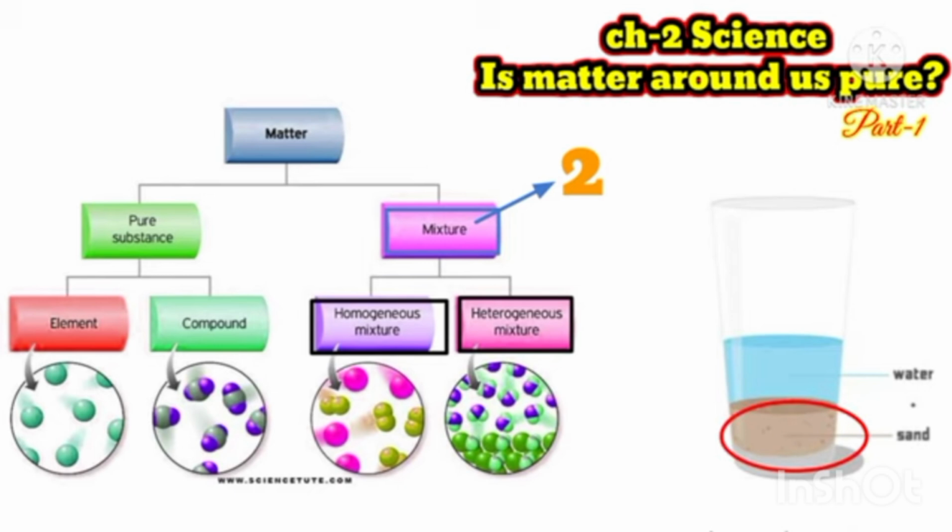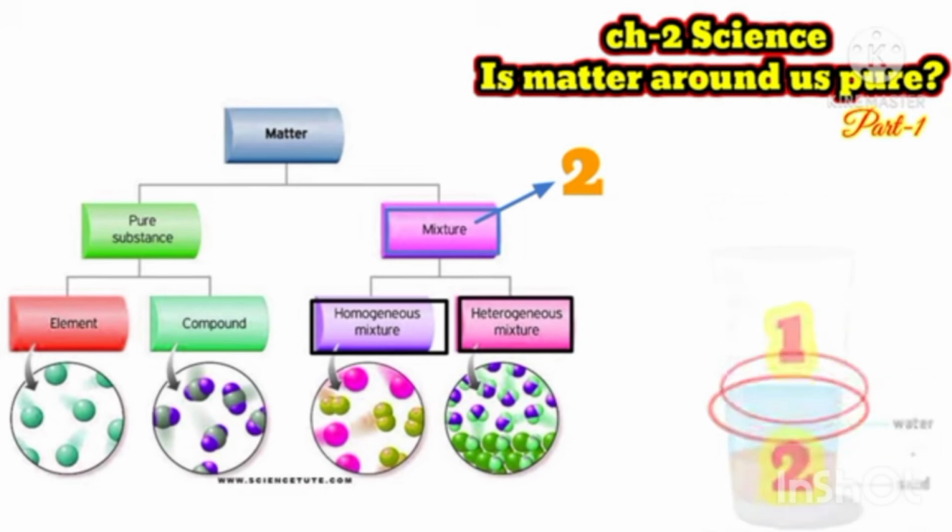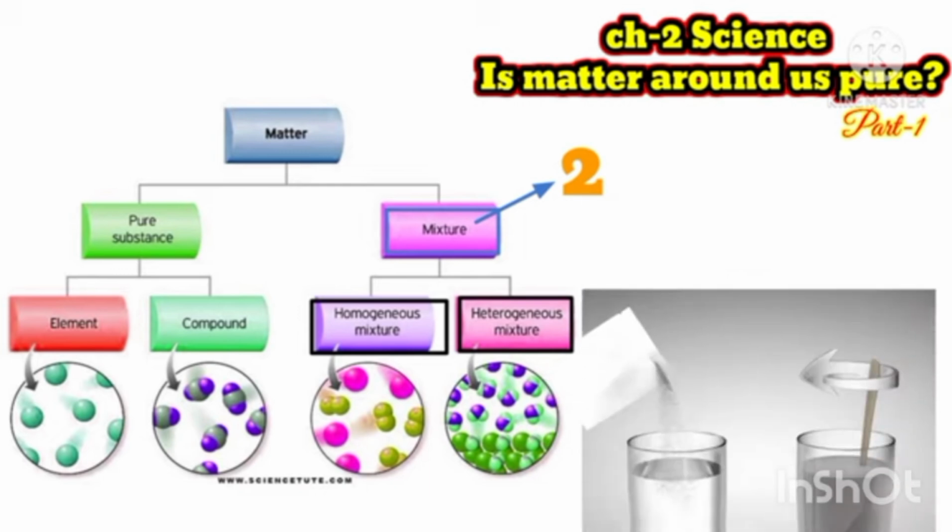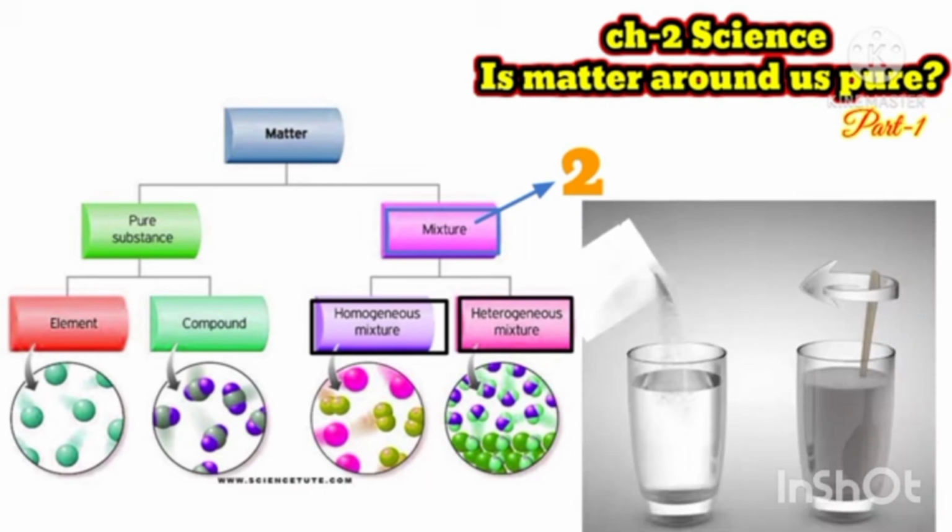This is the type of heterogeneous mixture in which you can see sand is settled down in the water, because we can see the sand is not completely dissolved, the composition is not the same throughout. So the mixture of soil and water, sand and water are examples of heterogeneous mixture. I hope it is clear to everyone what is the meaning of homogeneous and heterogeneous.